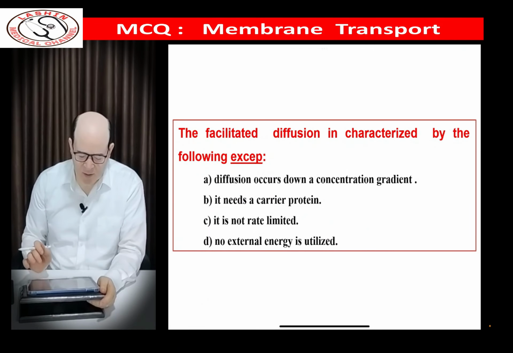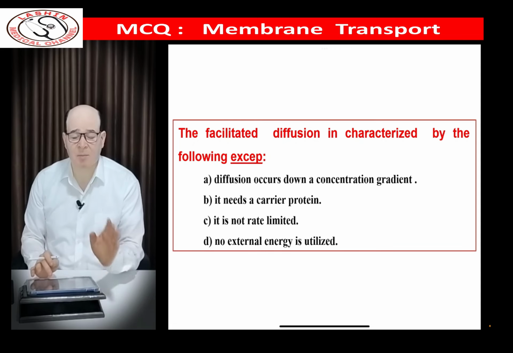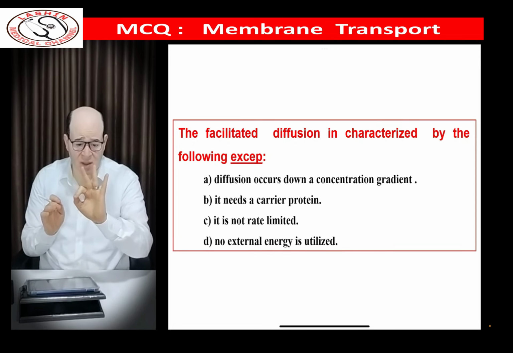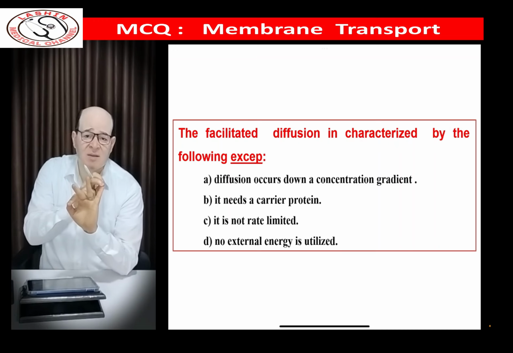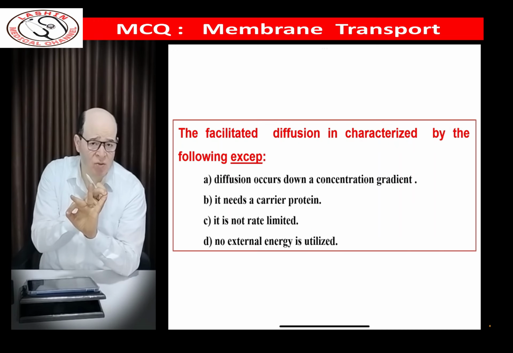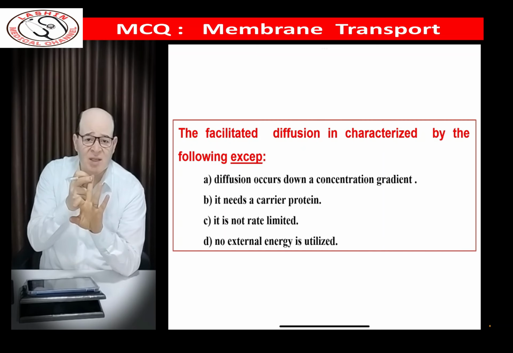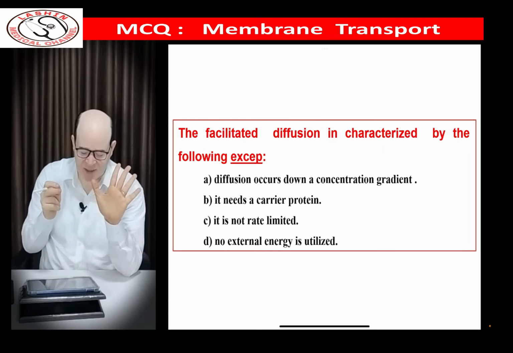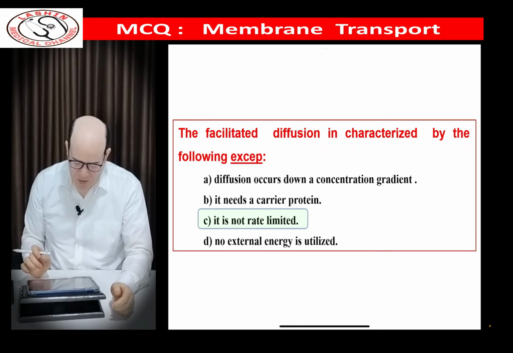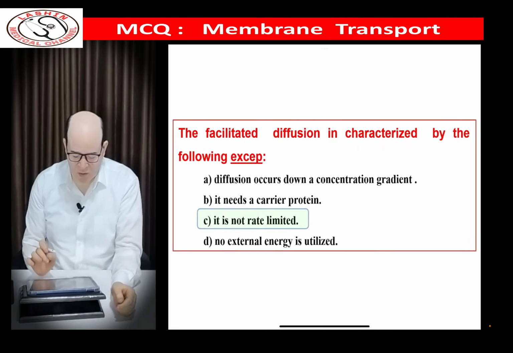Facilitated diffusion is characterized by all of the following except: diffusion occurs down the concentration gradient, it needs a carrier, it is not rate limited, no external energy is needed. To remember, when you say diffusion, it means the substance moves from high concentration towards low concentration and no energy is needed. When you say facilitated, it needs a carrier. When you say carrier, it is rate limited and saturable. So the answer here is that it is not rate limited.